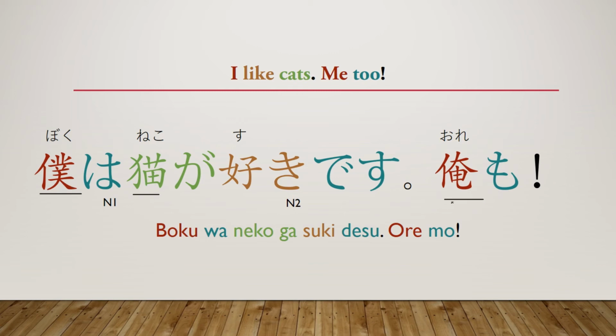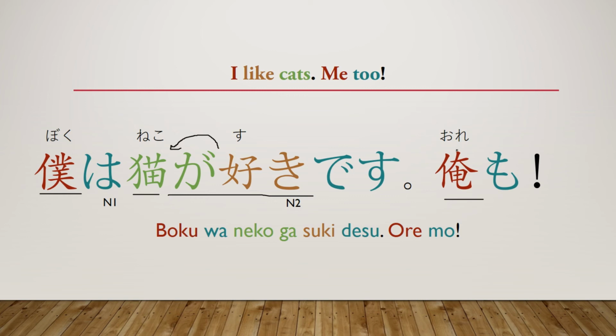Ore is also a male personal pronoun, but this one's a lot less formal than boku. This one's very, very intimate and close. Then we have this little structure here, ga suki. We haven't gone over this yet, and this is for a later lesson. Just know right now that this means to like something. Whatever's before it is what you like. So cat, like. So I like cats.